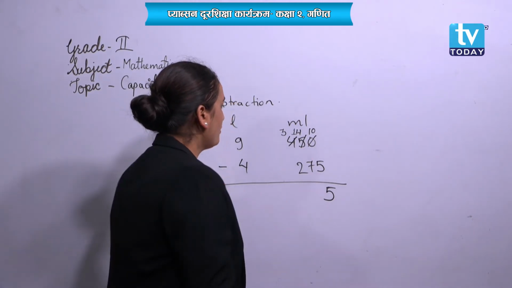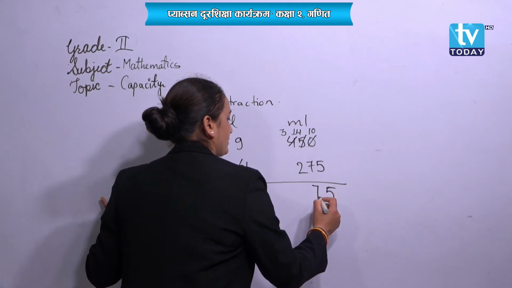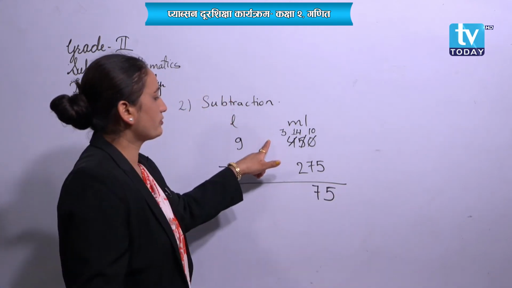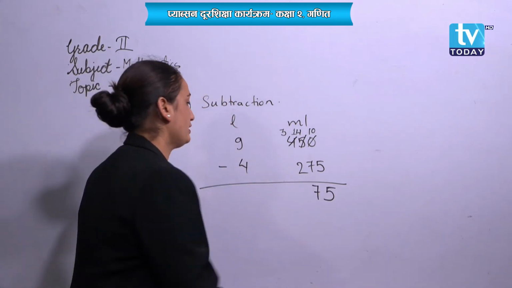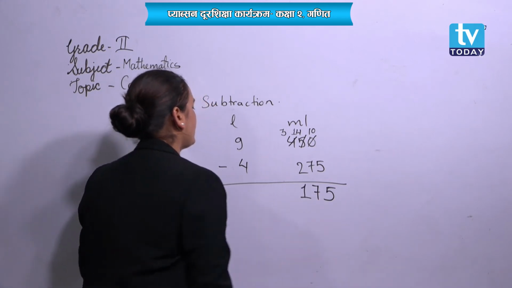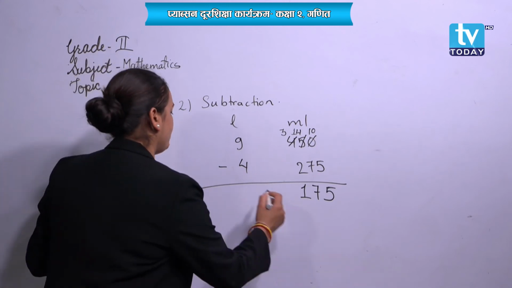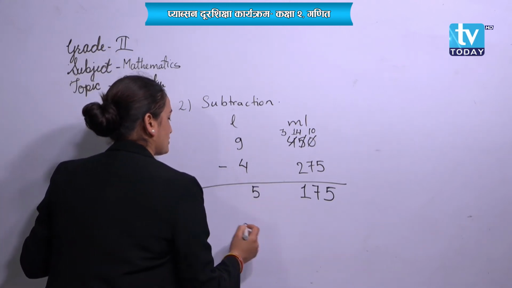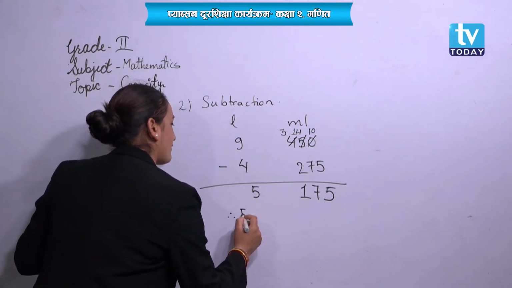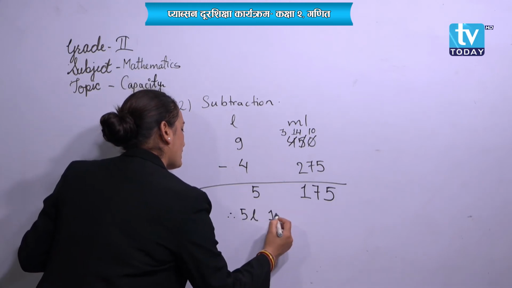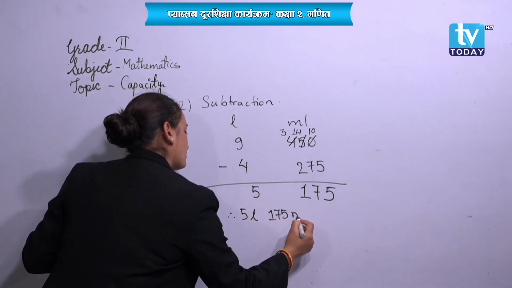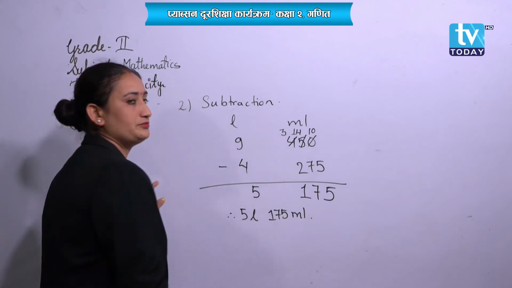So write down 14 minus 7, it will be 7. 3 minus 2, it will be 1. And here 9 minus 4, it will be 5. So therefore students, 5 liter 175 milliliter will be your answer.